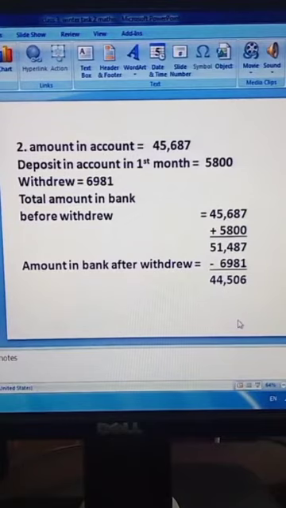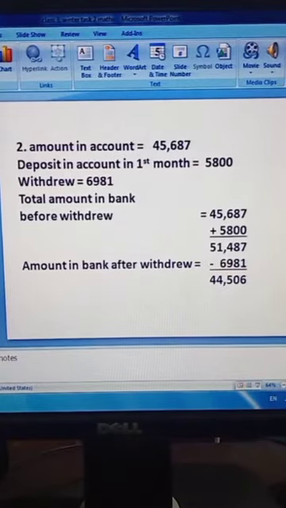Move on next. Mr. Hassan opened an account. Okay, Mr. Hassan, he opened account and the amount is 45,687. Then after some time he deposited in first month 5,800 rupees. Then he withdrew 6,981. So we will find out how much money is there in his account.